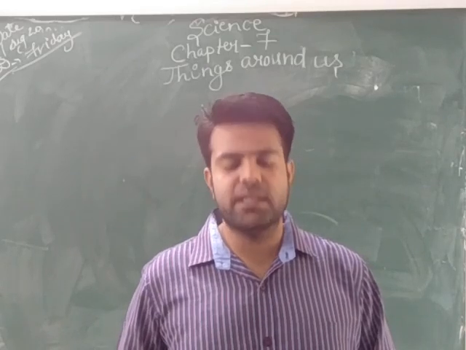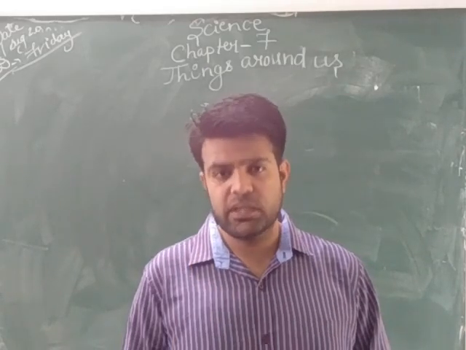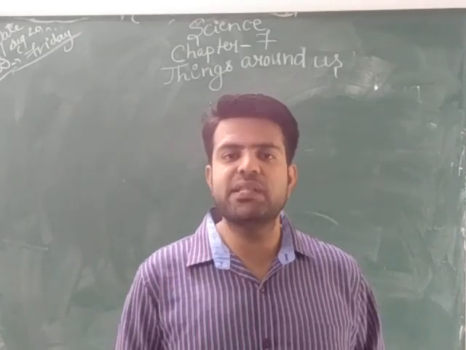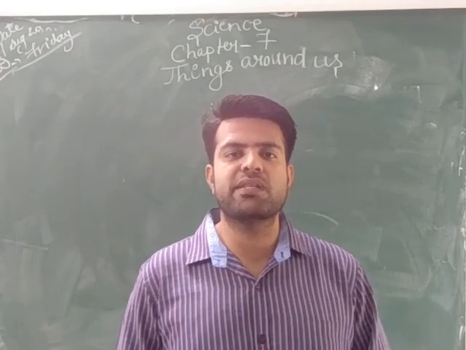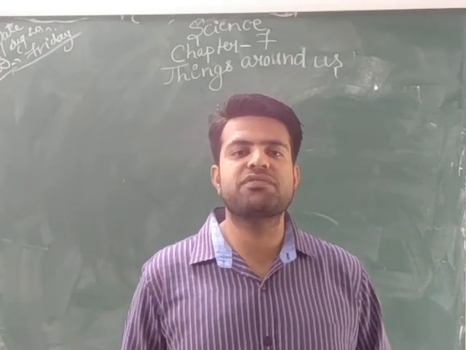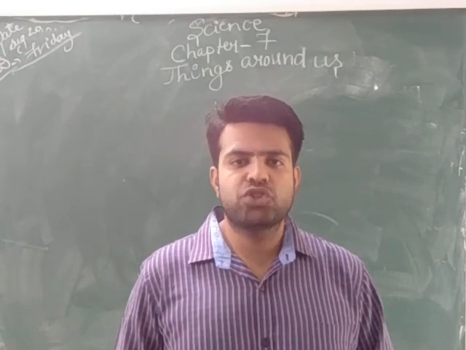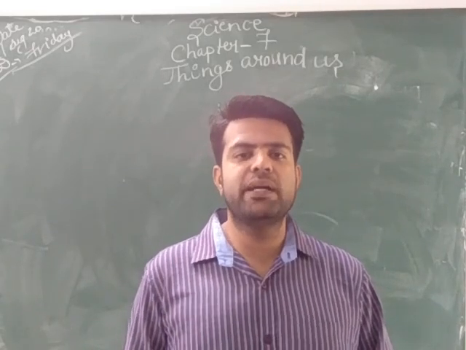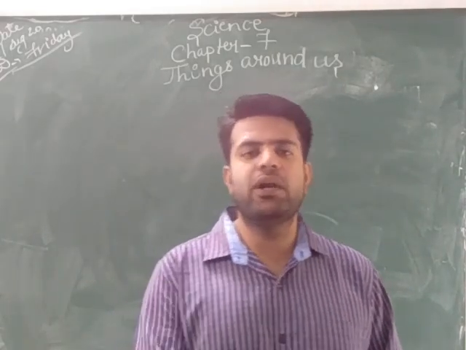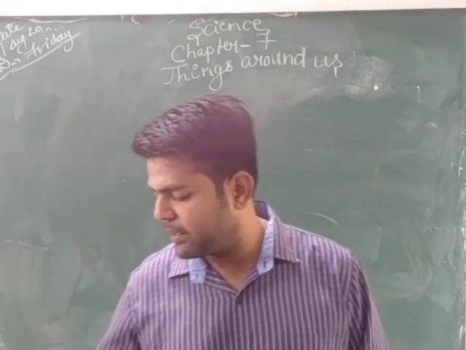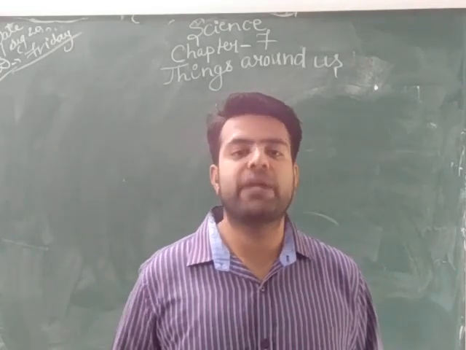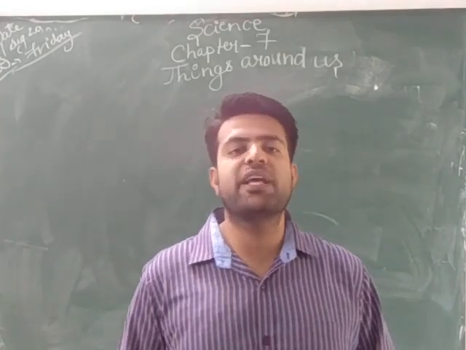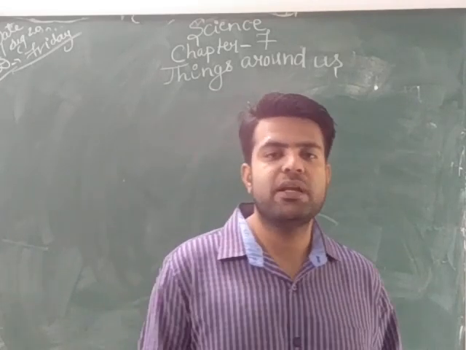Living things consist of humans, animals, birds, microorganisms, whereas non-living things consist of sun, moon, soil, rocks, mud. What are biotic? Biotic means living and abiotic means non-living.